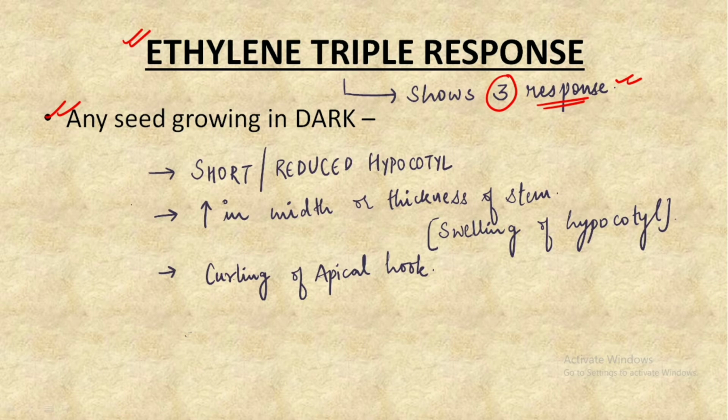The first one is a short or reduced hypocotyl. The second one is an increase in the width or thickness of the stem, that is, swelling of the hypocotyl. And the third one is the curling of the apical hook. Let us understand each one of them in detail.